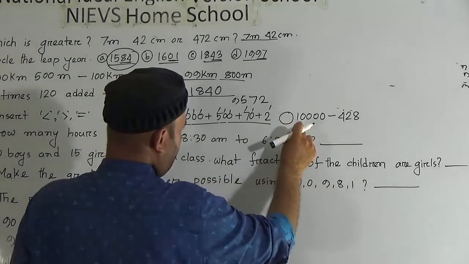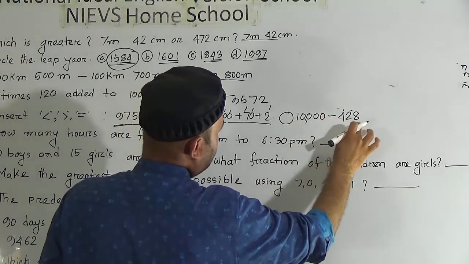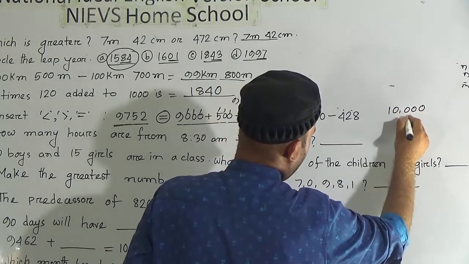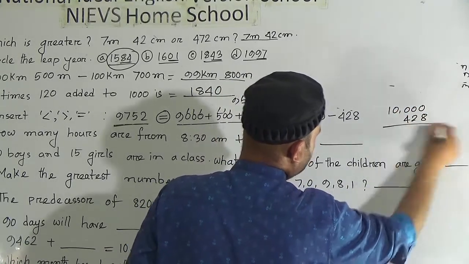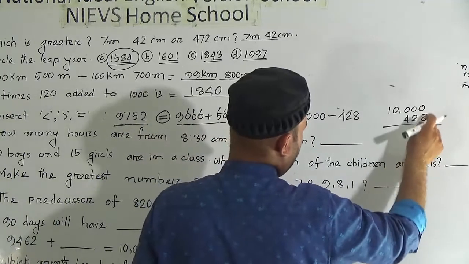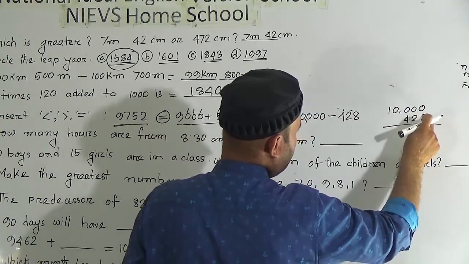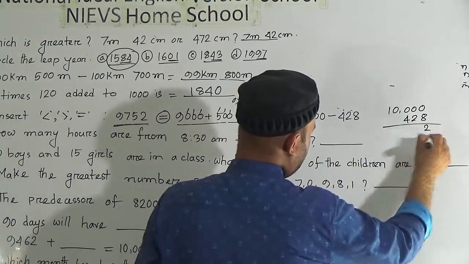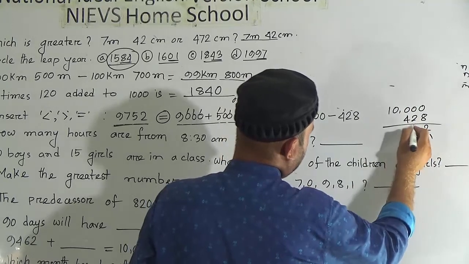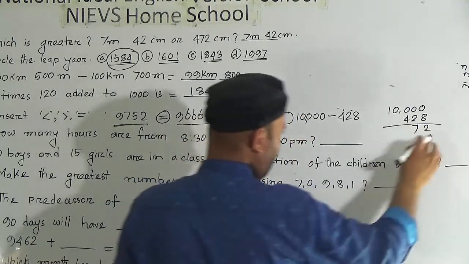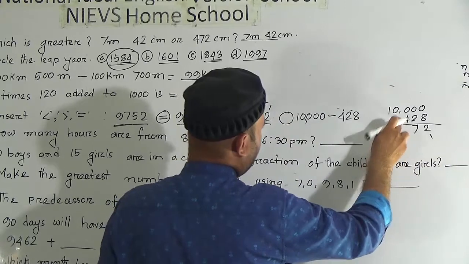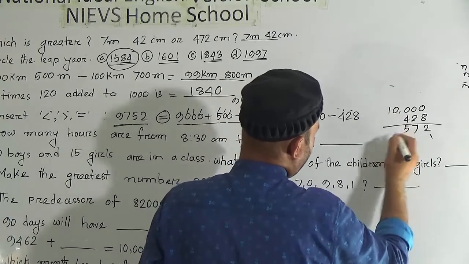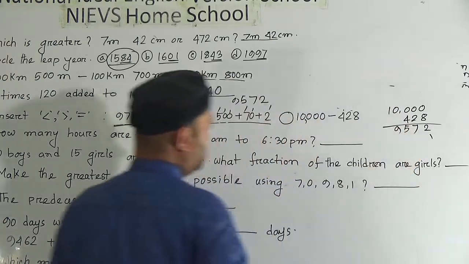Then look here, 10,000 and 428. We have to subtract 428 from 10,000. What will be here? 8 from 0 will be 10 (borrowing). 8 from 10, what will be? It is 2, and we have carry 1. 2 and 1 makes 3. 3 from 10, it will be 7. Again we have carry 1. 4 and 1 is 5. 5 from 10, it will be 5. Again we have carry 1. 1 from 10, it will be 9.